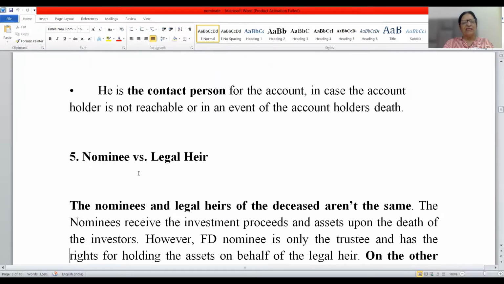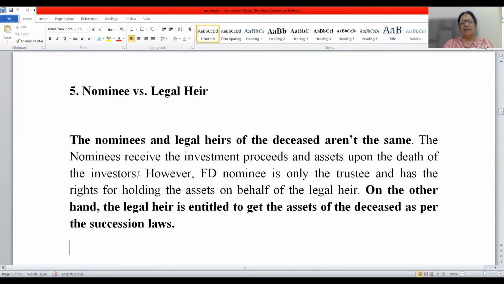Then what is the difference between nominee and legal heir? The nominee and legal heirs of the deceased are not the same. The nominees receive the investment proceeds and the assets upon the death of the investors. However, an FD nominee is only a trustee and he has the right to hold the asset on behalf of the legal heir.